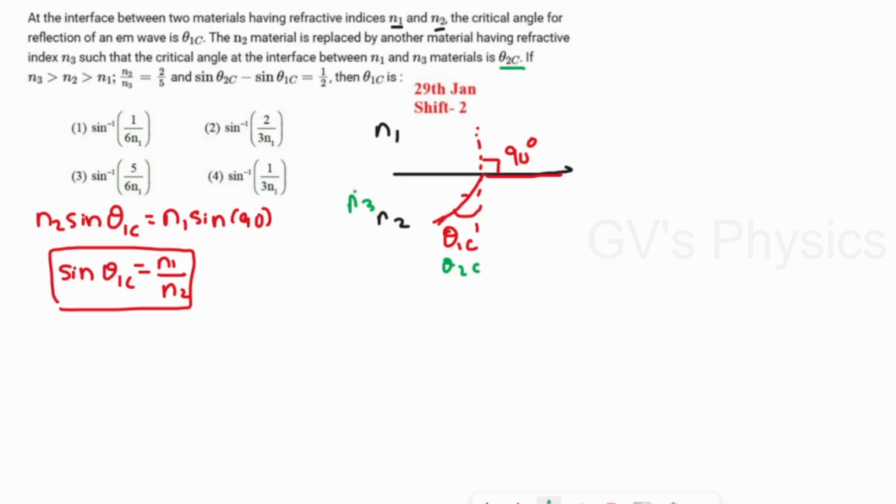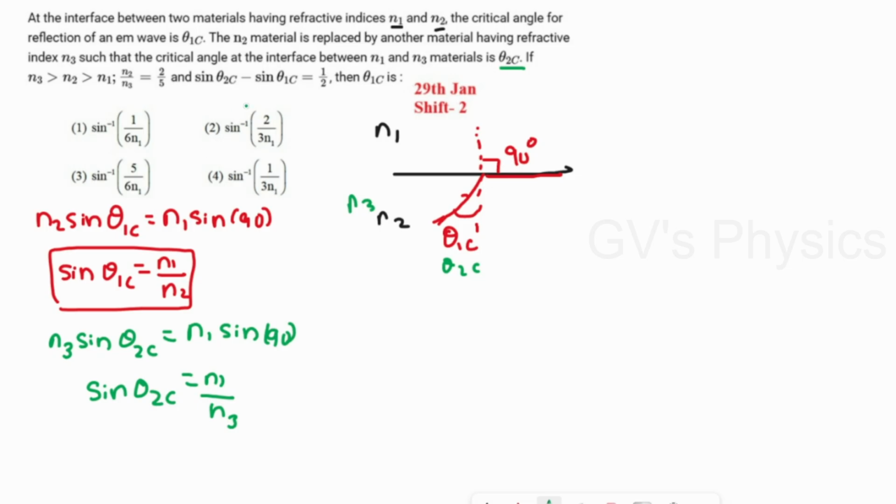Now we'll write the equation for the second medium. If the refractive index of the medium is changed to n3, we can write n3 sine theta 2c is equal to, again the rarer medium has the same refractive index n1, so n1 sine 90. Again sine 90 will become 1. So sine theta 2c is equal to n1 by n3.